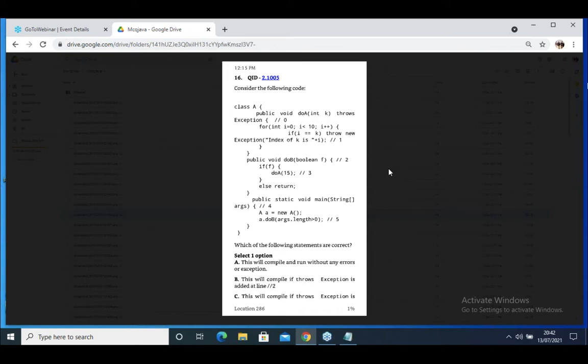Tell me. doB. Okay. Which of the following statements is correct?